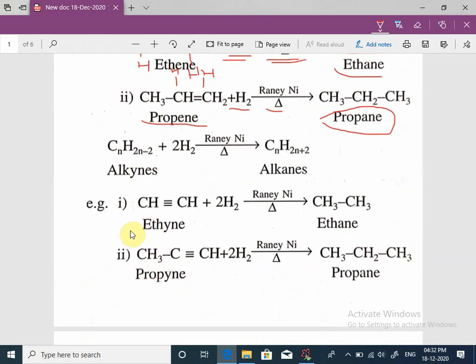Next, in case of alkyne, there is requirement of 4 hydrogens. There is addition of 4 hydrogens on adjacent carbon atoms, triple bonded carbon atoms, and the triple bond is converted into single bond and formation of ethane. This is an example of propane. When there is addition of 4 hydrogens in presence of nickel and there is heating, then formation of propane in the same way as explained above.